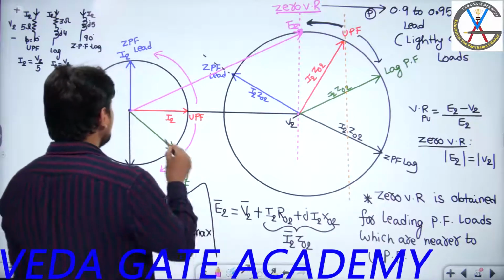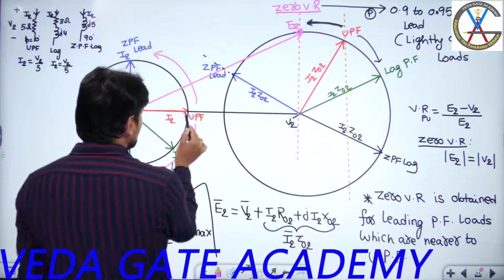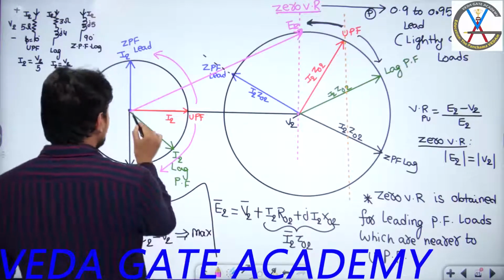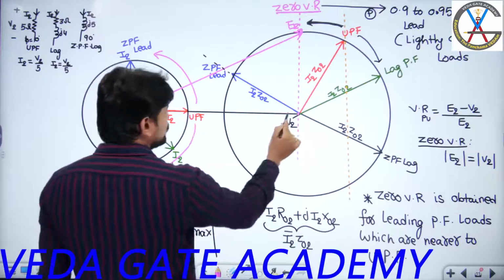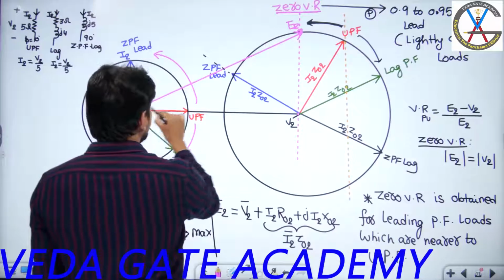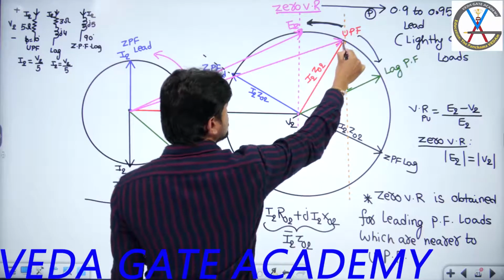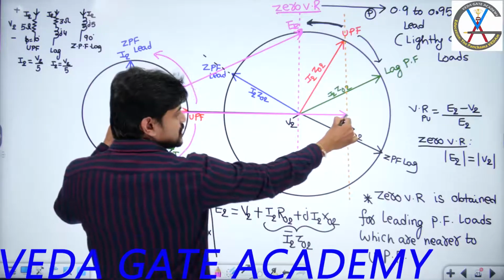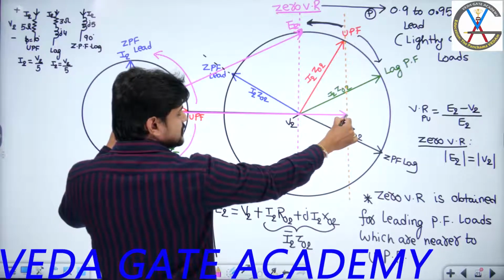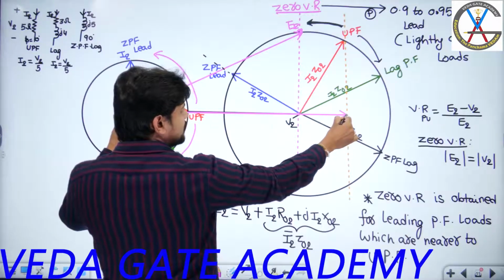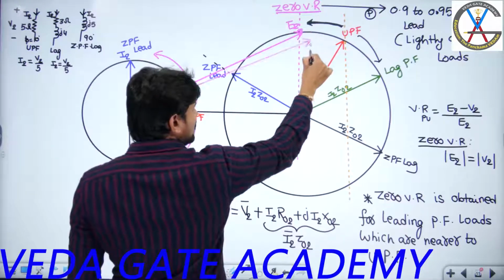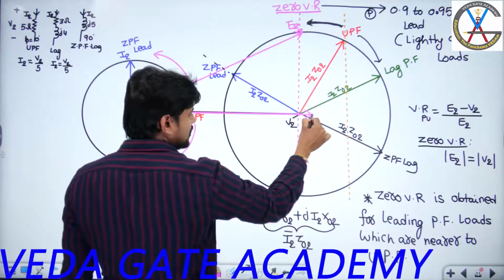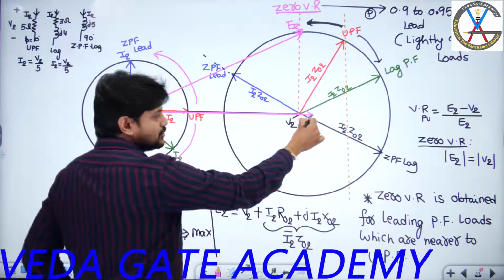Suppose I take unity power factor. The sum of V2 plus I2 R02 will give you the phasor over here. Now if I project this horizontally, I get over here. Can I say the difference between this E2 horizontal projection and V2 is less or more? Less. Suppose I take a load over here and project horizontally, I get here. So the difference of E2 minus V2 is small.